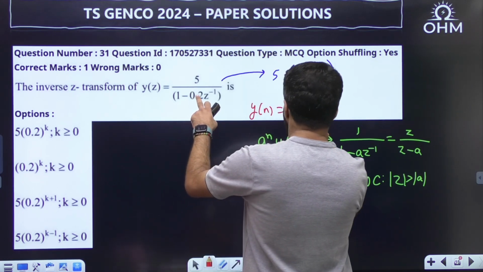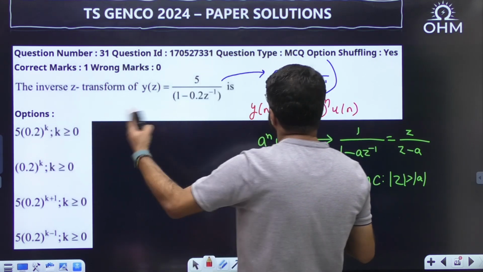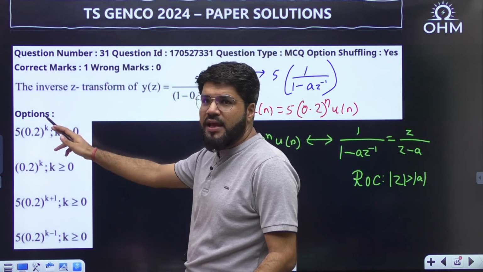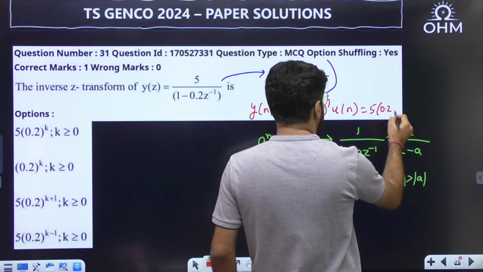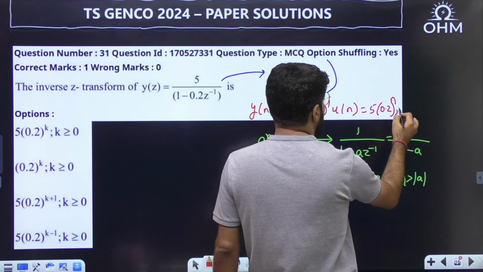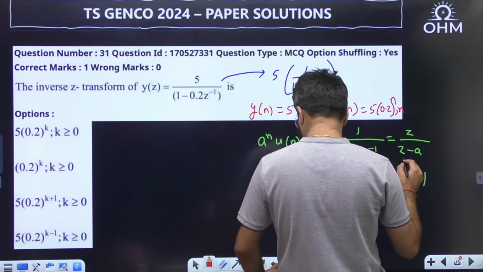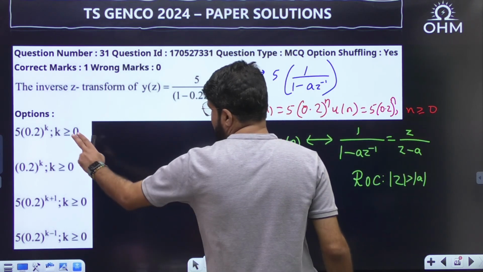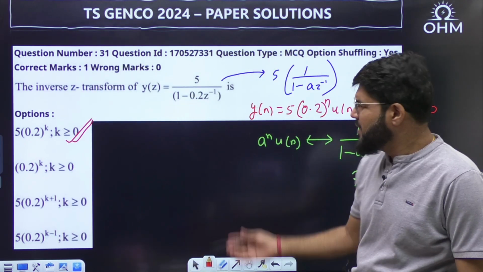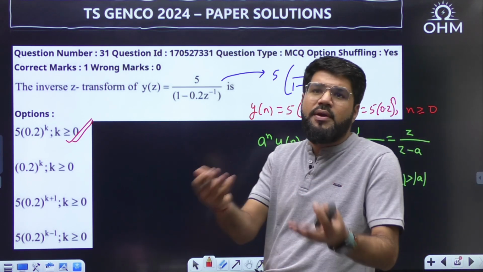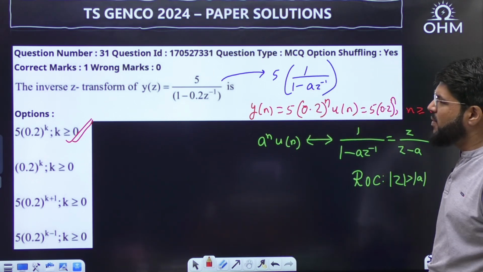What is a here in the given question? 0.2 power n u[n]. They have called it the k function, no problem. So 5 into 0.2 power k. Now the unit step we can write this way: 5 into 0.2 power n, where the unit step will only exist for n greater than or equal to 0, otherwise it will be 0. So the correct one is k greater than or equal to 0, option number A. Simple formula, direct Z transform, and one of the very common formulas, not a random function. It is one of the beginning functions that you study under the Z transform, a power n u[n].